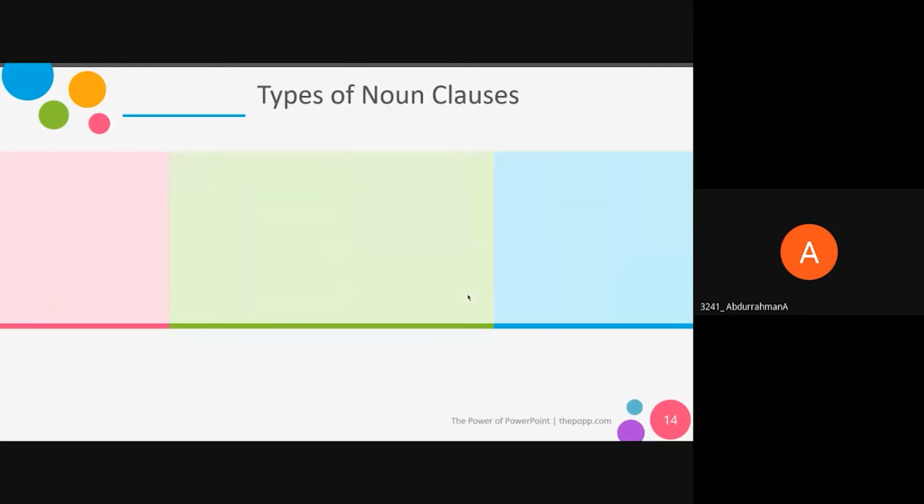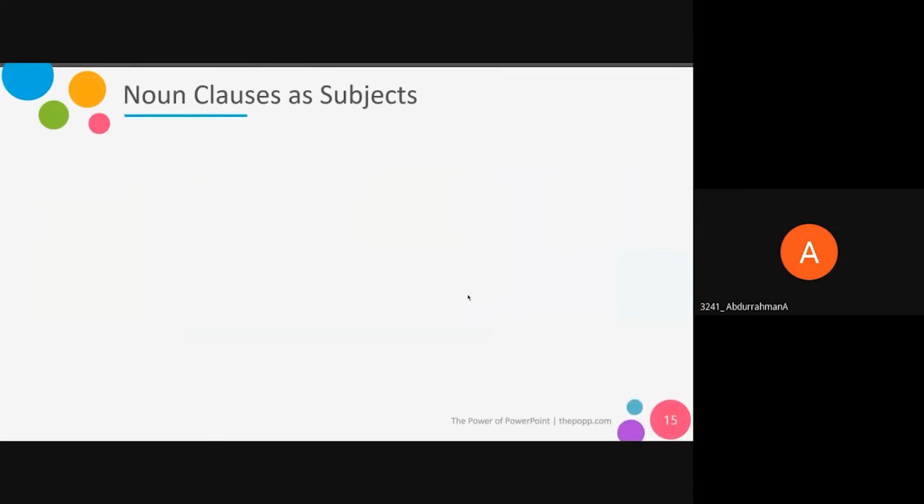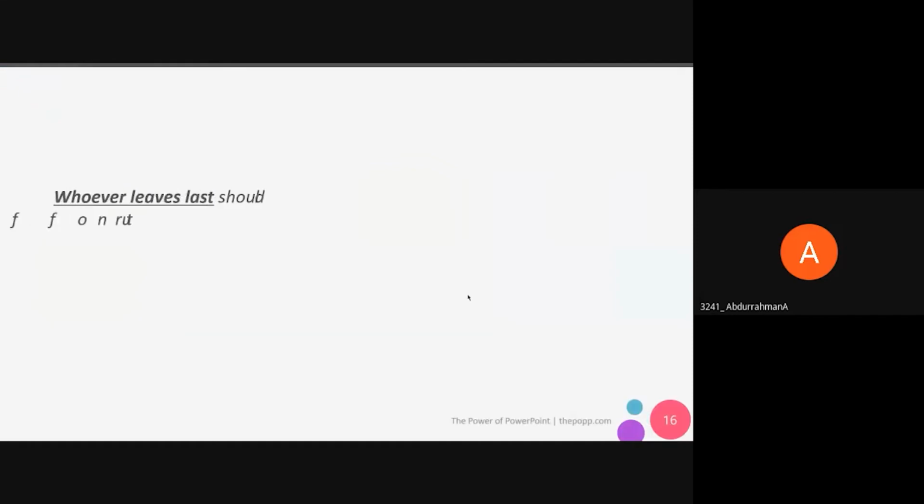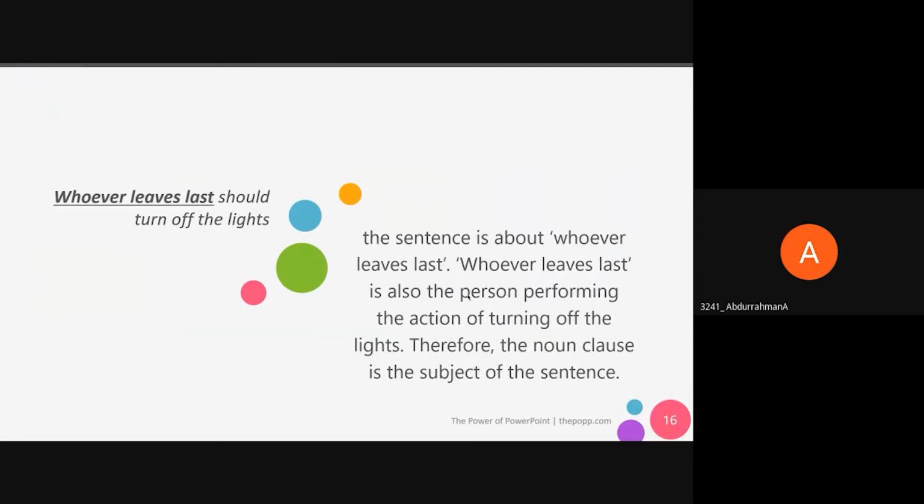Types of noun clauses. Noun clauses as a subject. "Whoever leaves last should turn off the light." The sentence is about whoever leaves last. Whoever leaves last is also the person performing the action of turning off the light. Therefore, the noun clause is the subject of the sentence.